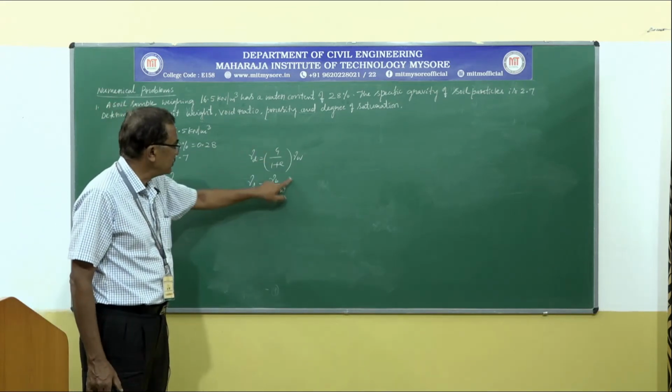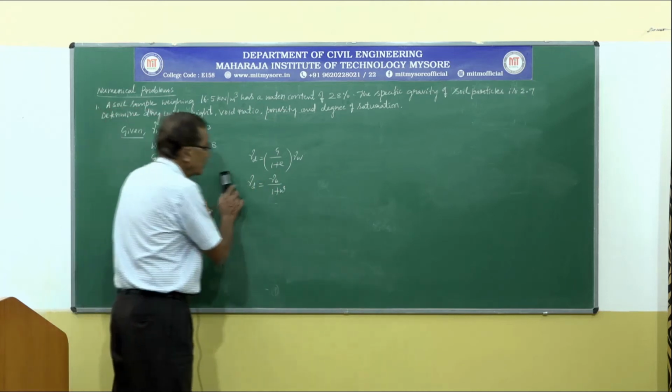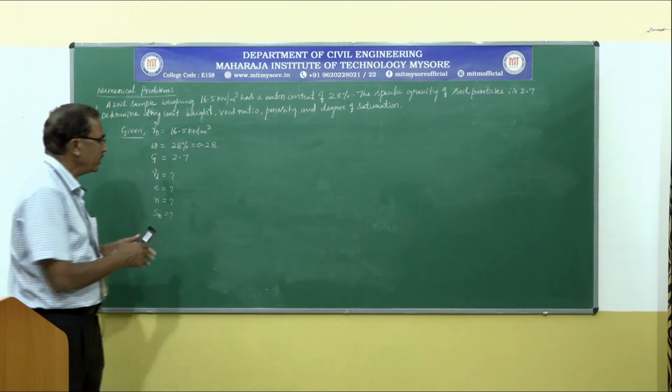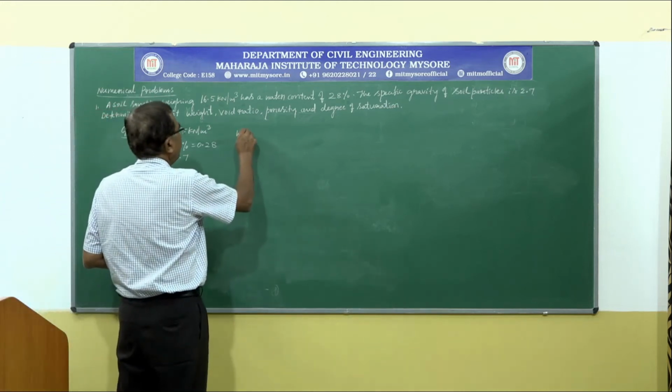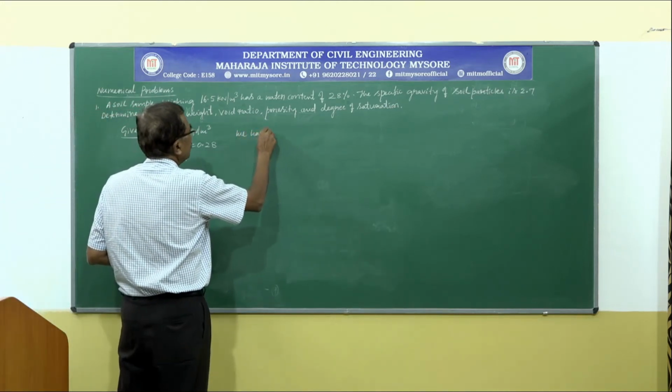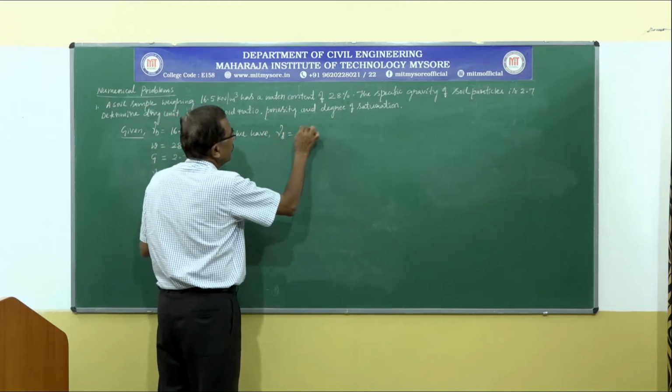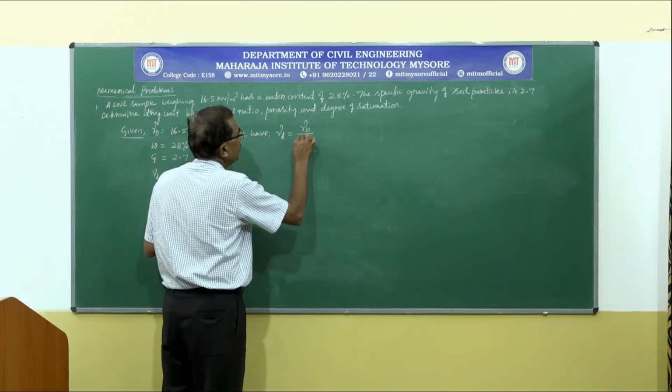Comfortably we can make use of the second relationship. So gamma D is equal to gamma B divided by 1 plus w.